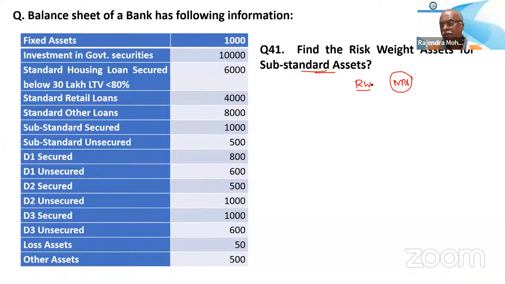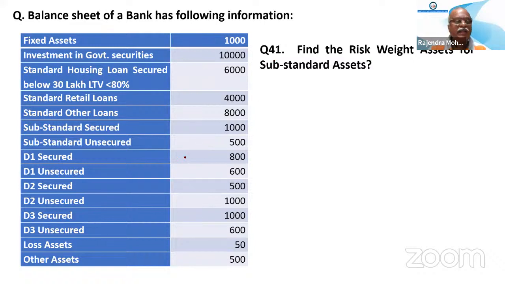Can somebody tell me what is the provision for it? Okay. So those three rules. If provision is less than 20%, risk weight is 150%. If it is more than 20 to 50%, it is 100%. If it is more than 50%, it is 50%.